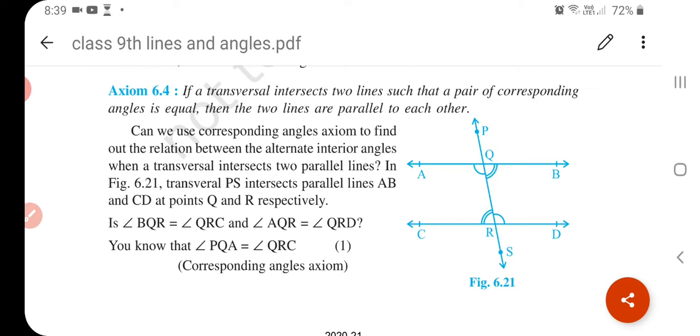Okay, they are called axioms. Axioms means universal truth. If the corresponding angles are equal, then the lines are parallel, and if the lines are parallel, then the corresponding angles are equal.